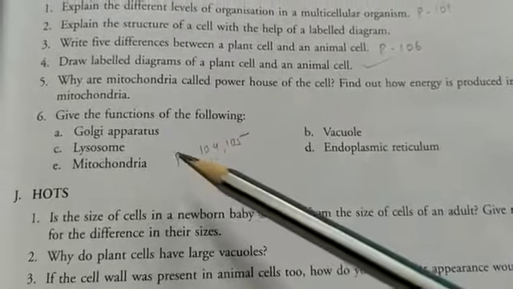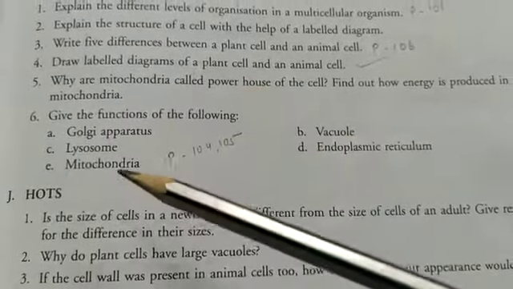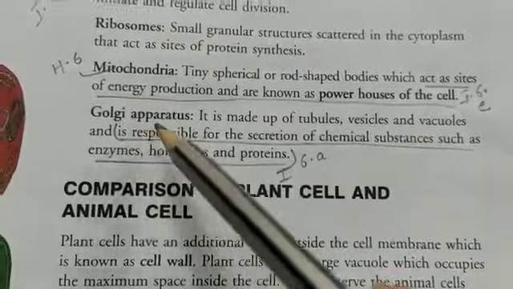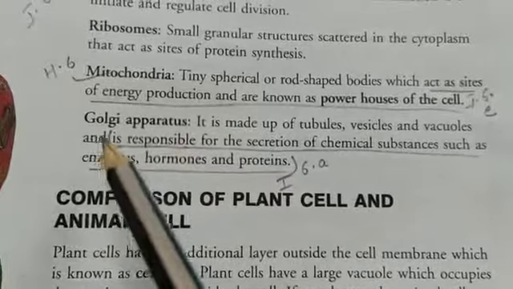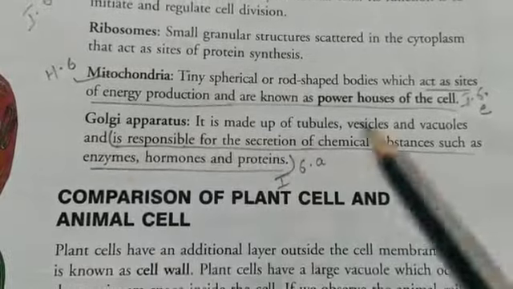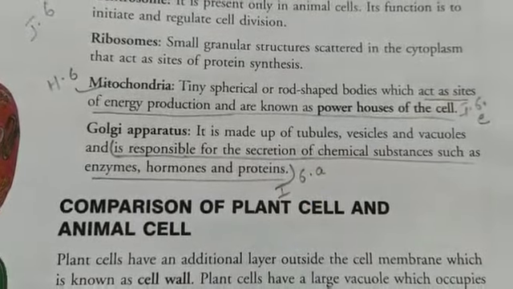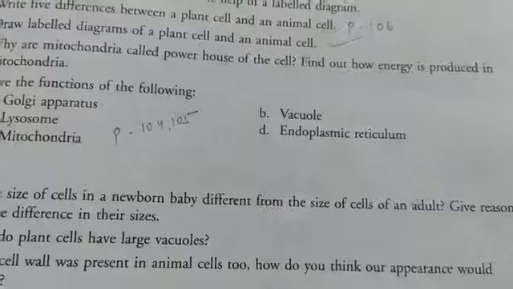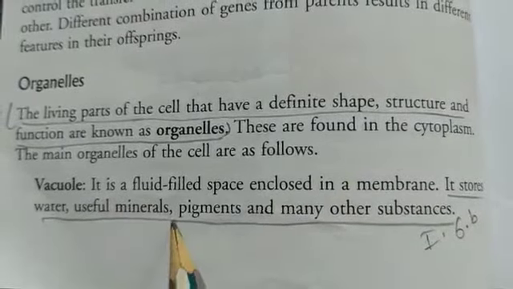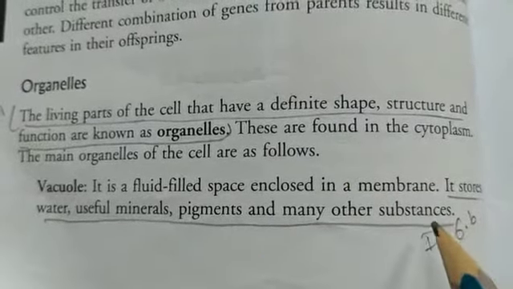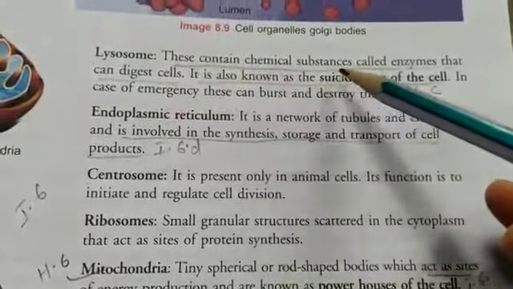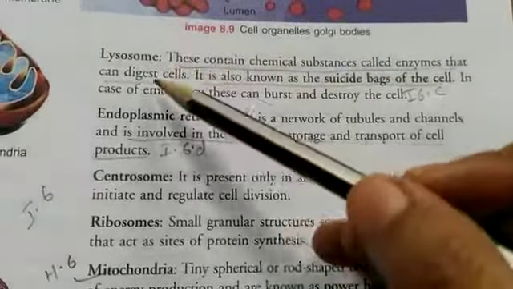Number 6, give the functions of the following. First, Golgi apparatus. So we will write only the function. So 6 number A, Golgi apparatus is responsible. Listen carefully. Golgi apparatus is responsible for the secretion of chemical substances such as enzymes, hormones and proteins. So this is our I number 6A. B is vacuoles. So vacuoles store water, useful minerals, pigments and many other substances. Number C, lysosome. So lysosome contains chemical substances called enzymes that can digest the cell.